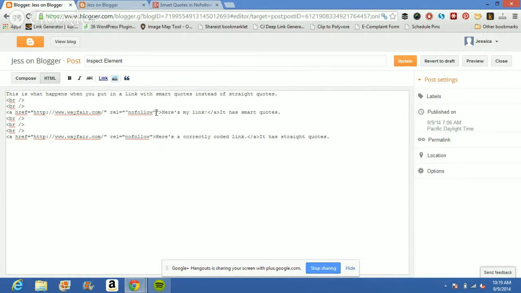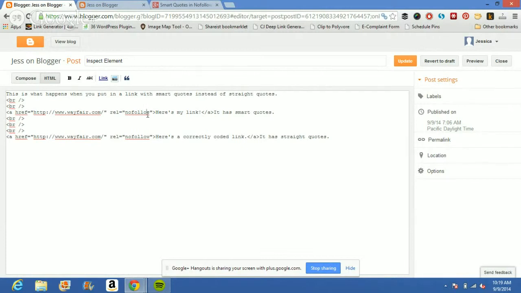All you need to do here to fix this is simply delete the extra quotes. Make sure you delete the quotes in the middle and not the quotes on the end. The quotes here should look exactly like the quotes here. That's how you know you've done the right ones.